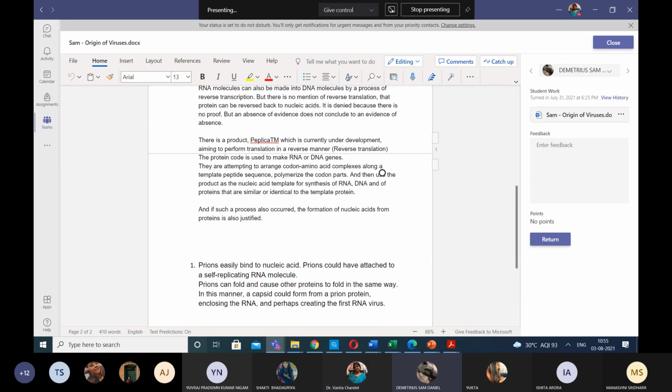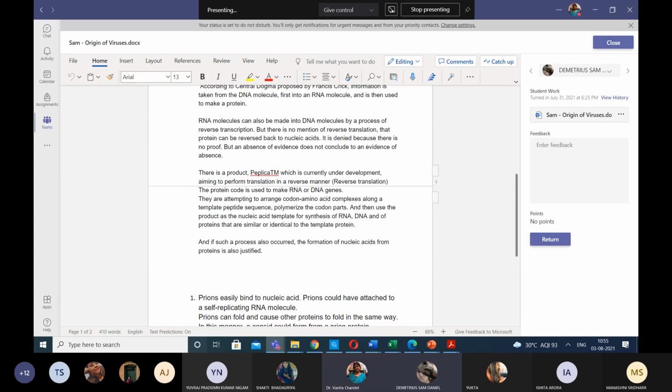But there is a product called Paprika, which is under development, and it needs to make proteins from proteins to RNA and DNA. So basically, it's the reverse of the central dogma.